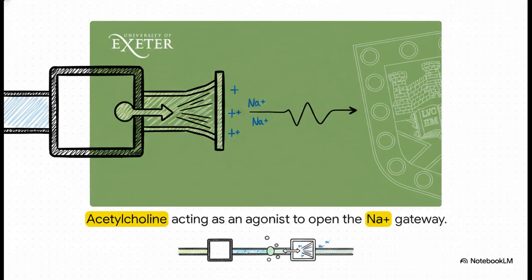When acetylcholine binds, it physically flips the switch, opening a rapid gateway right in the cell membrane. Sodium ions, that's the Na+, rush in to create an electrical action potential. This is literally how your brain tells your muscles to move, all happening in milliseconds.